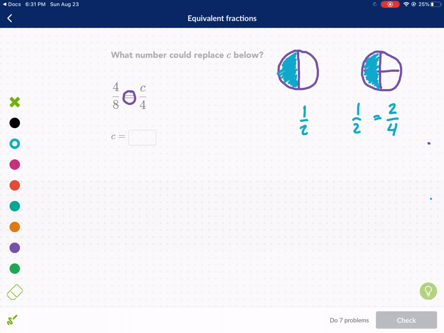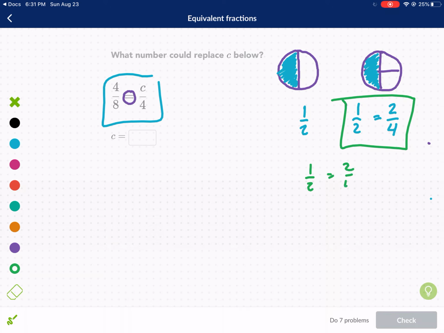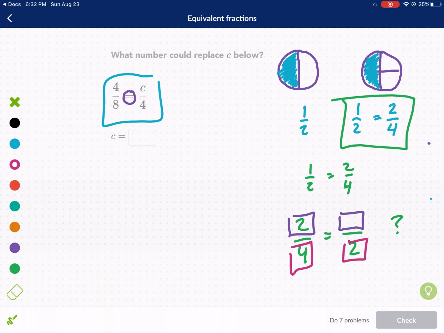Now, if we're trying to do the same thing over here, we need to first understand what to do with this guy on the right. So 1/2 equals 2 over 4. Well, if our situation was 2 over 4 equals blank over 2, how do we go from there? The way to do it is these tops and bottoms need to be proportionate to each other because this is an equal sign, as I first said.